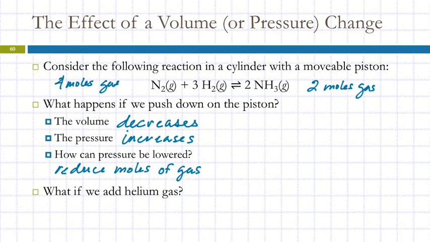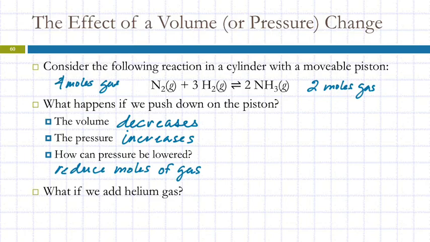So by shifting the equilibrium, can we reduce the pressure? If the reaction goes forward, we have fewer moles of gas, and that's going to cause the pressure to go down. If we go in the reverse direction, we're going to create more gas molecules, and that will increase the pressure. That make sense?